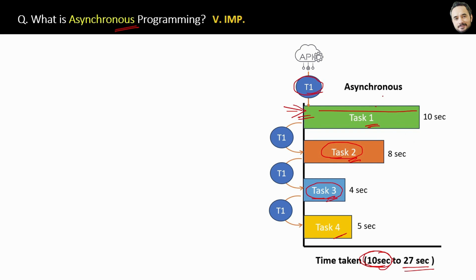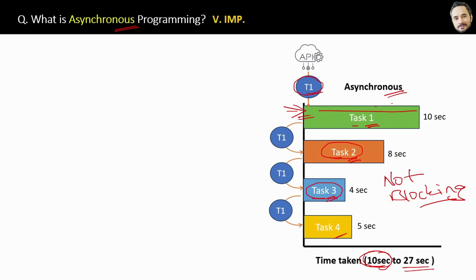So here tasks 1, 2, 3, 4 while executing are not blocking the execution of the next task. Okay, so when task 1 is executing, task 2 can also execute in parallel, concurrently. So therefore it's a non-blocking way, the asynchronous approach. All right, that's all about asynchronous programming.